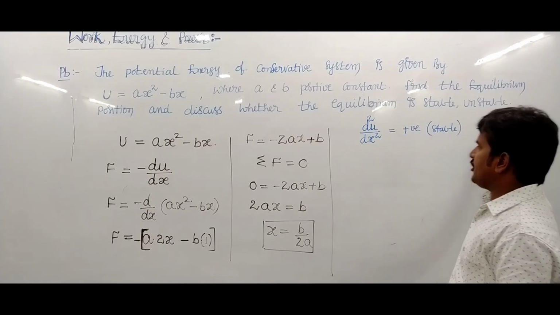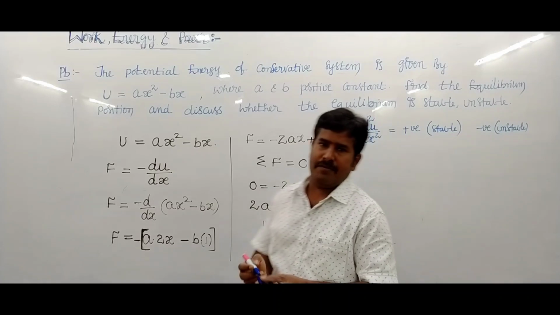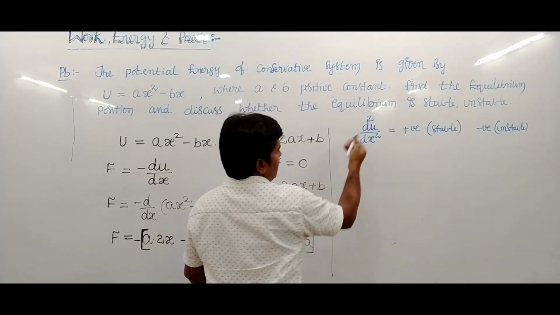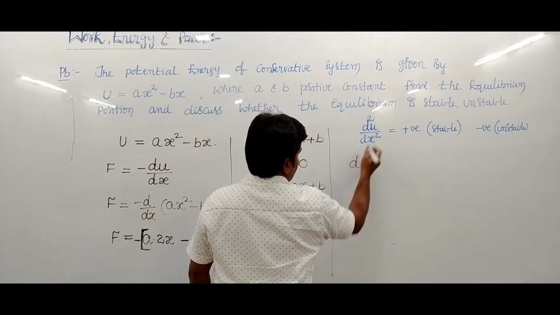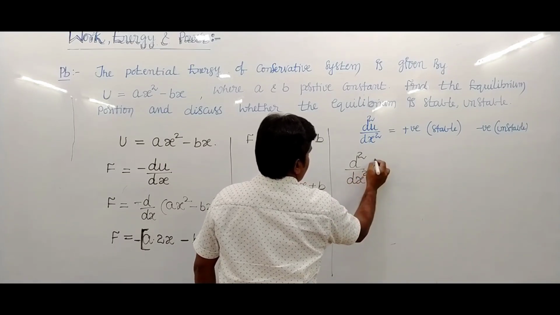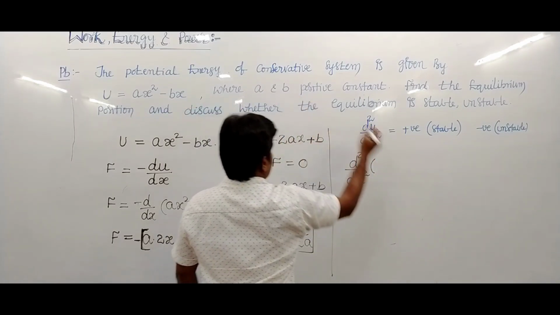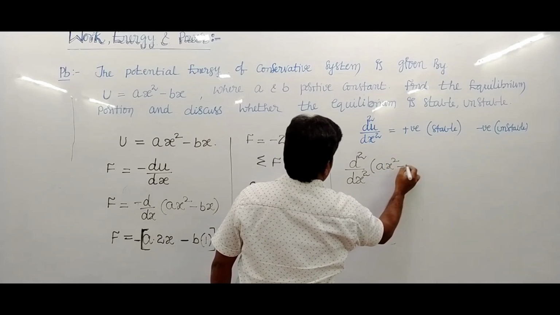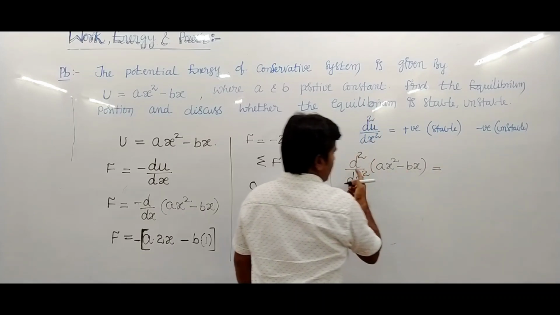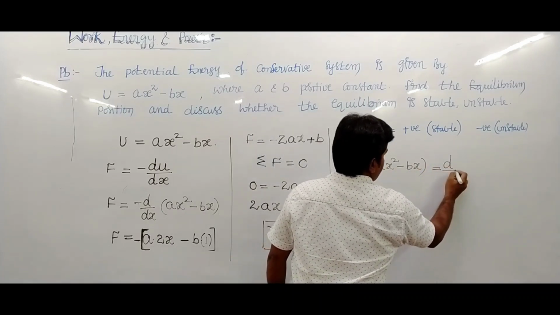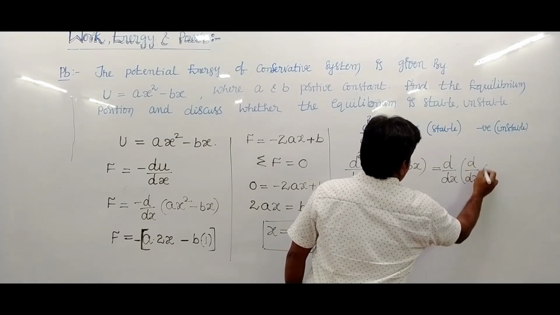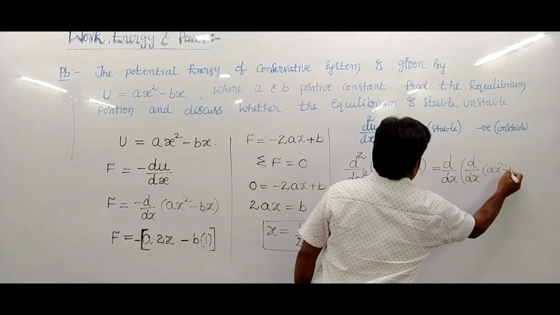If its value is 0, it is neutral equilibrium. We will complete that with the double differentiation, d square of U, where U is ax square minus bx, taking the first and second differentiation.